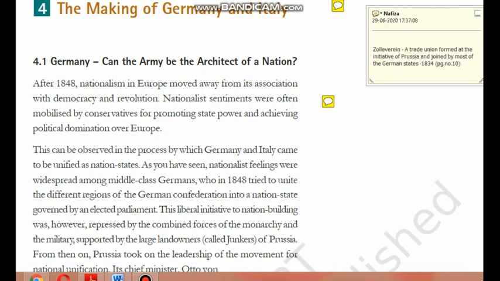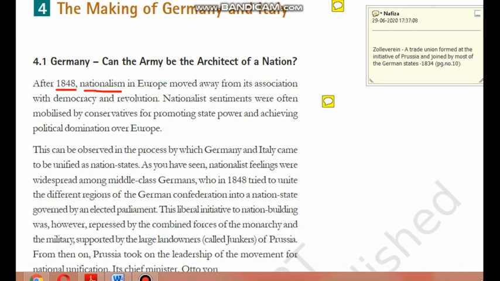So if you look at our topic, we are starting with 1848. Till 1848, what happened? The idea of nationalism, the idea of a nation state, establishing a nation state, patriotic feeling towards a country, was among the educated middle class. We have discussed it clearly, like liberal nationalists, liberal revolutionaries. The main idea behind this nationalist feeling for liberal nationalists, the educated middle class, was to set up democracy and equal status in society.